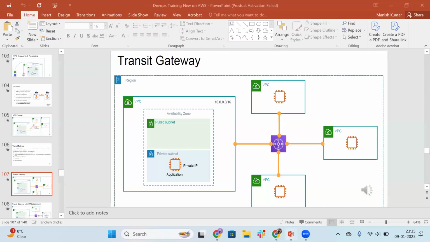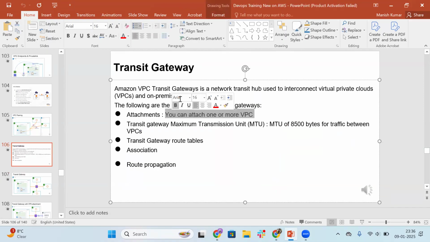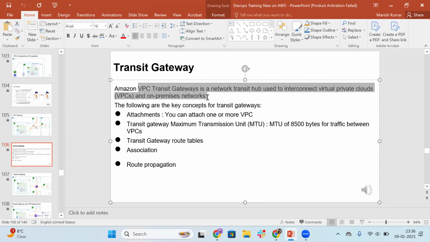So in the broader picture, here you can see transit gateway. This blue part will act as a hub, and these are the different VPCs, VPC 1, 2, 3, and 4. And then these yellow lines will be called transit gateway attachments. That means your transit gateway ID, the unique ID, will be associated with all these different VPCs, and this will be called your transit gateway attachment. So that's the theoretical part, and it provides you the concept. You can attach one or more VPCs. A transit gateway is a network transit hub used to interconnect virtual private clouds or your on-prem network as well. It does the route propagation, correct?